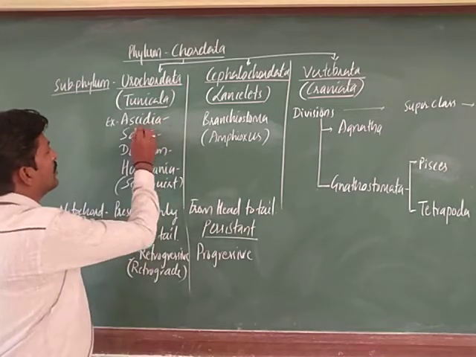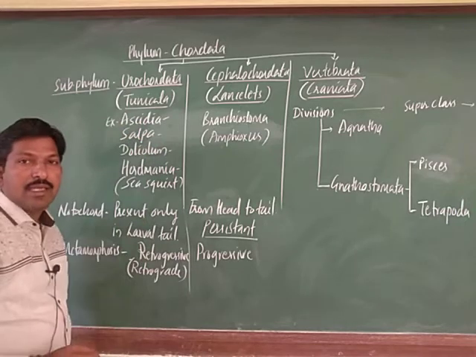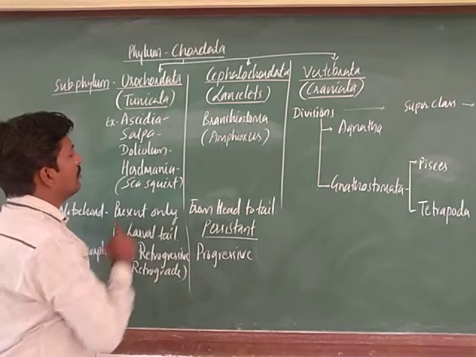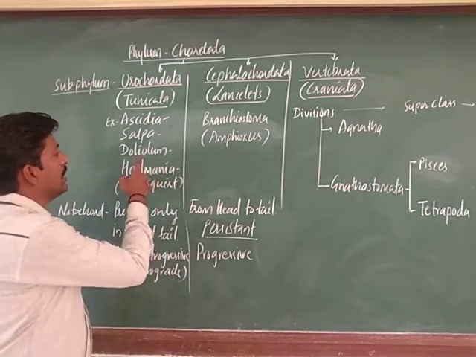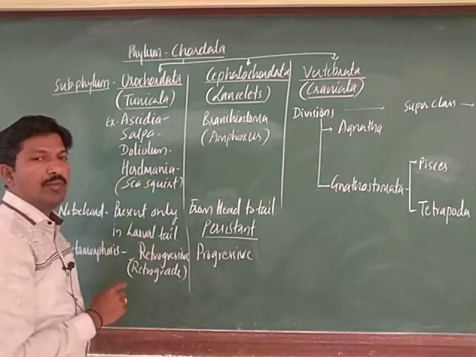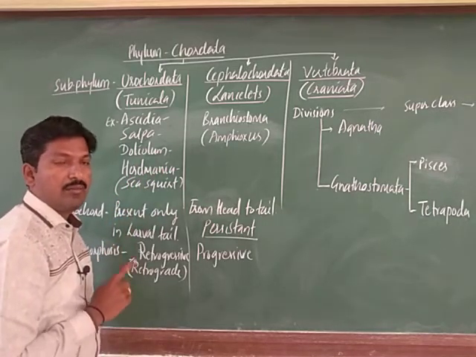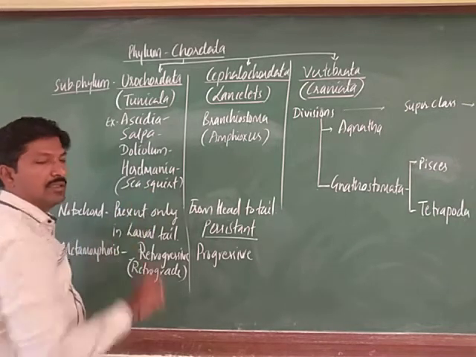So the examples are Ascidia, Doliolum, you can pronounce it as Doliolum, right, and Herdmania, sea squirt.